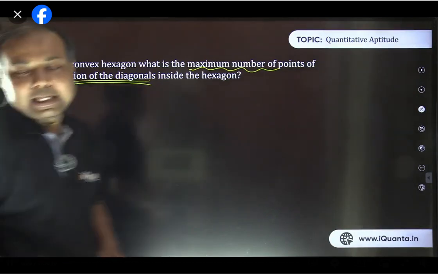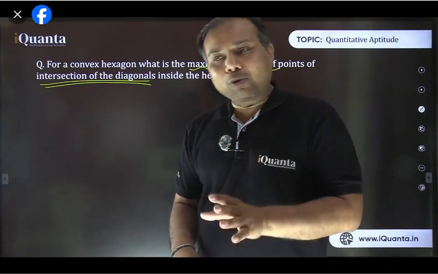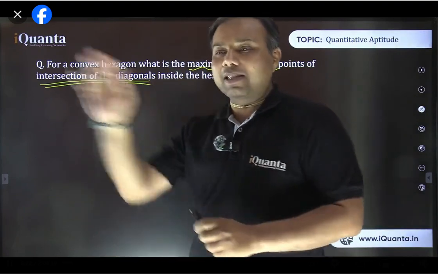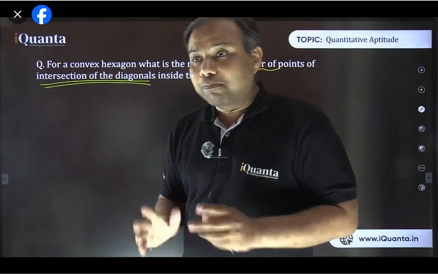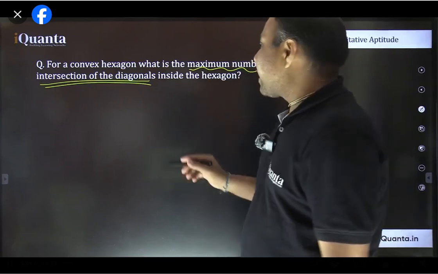Excellent, that's correct. Now listen everyone, please listen everyone carefully. Don't fluke. That's why I said don't misuse P&C. I know that you know the formula. You know the formula of NCR. हर जगह चिपका सकते हैं ना, कहीं भी उठाओ NCR लगा दिया, कहीं भी लगाओ R factorial. But that is misuse. See, try to understand now. It is intersection of diagonals. So intersection of diagonals, we are having 6 points.